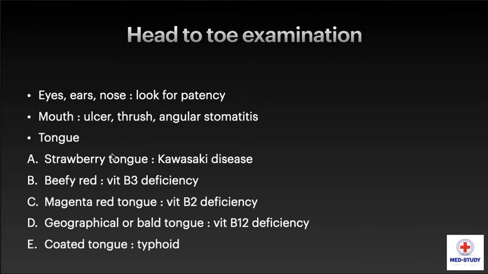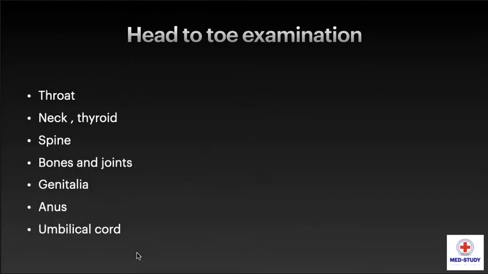Now we have to also look for eyes, ears and nose. Look for their patency. We have to look at the mouth for ulcer, thrush or angular stomatitis. In tongue, the strawberry tongue is seen in Kawasaki disease. Beefy red tongue is seen in vitamin B3 deficiency. Magenta red tongue is seen in vitamin B2 deficiency. Geographical or bald tongue is seen in vitamin B12 deficiency. Coated tongue is seen in typhoid.